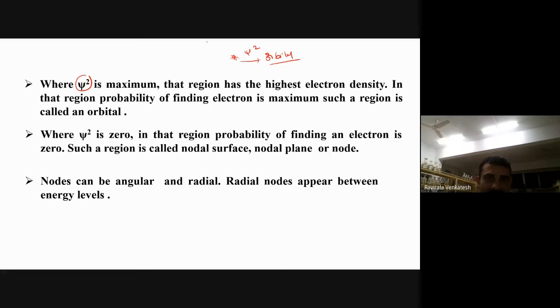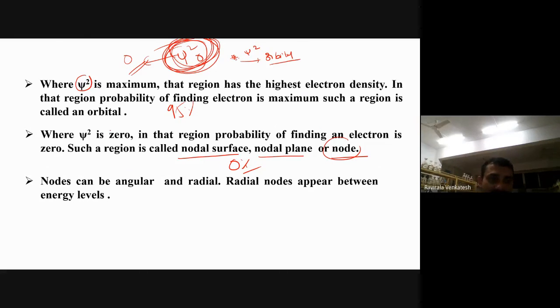One example is where psi square is 0. Here we don't have any electron. Now psi square is equal to 0, which means we don't have any electron in this space, and the probability of finding an electron here is 0. Such a region is called a nodal surface, nodal plane, or node. A node is actually the opposite of an orbital. Orbital is where the probability of finding the electron is maximum, about 95%. Here the probability of finding the electron is 0%. That is called a node, nodal plane, or nodal surface.